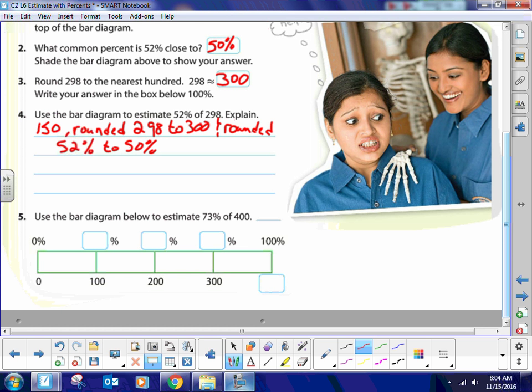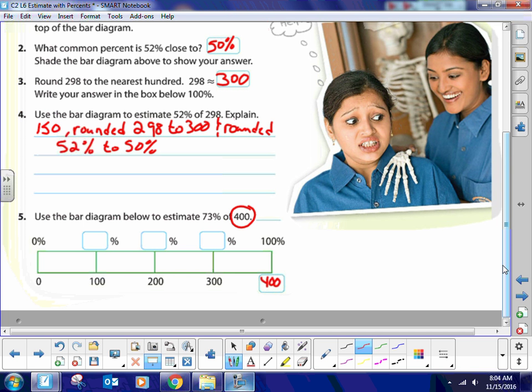Now that you're back from that pause, you should be able to do this. So, do we need to round 400? Let's look at the number first. Do we need to round that 400? No, right? There's no need to. It's already a nice round number. Okay? Now, here's the next part. The 73%. Do we want to make it 73%?